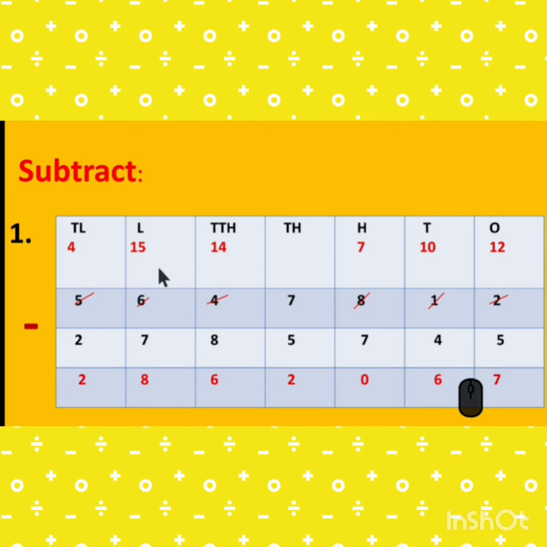Here 5 remains. Then 5 minus 7 is not possible. So this 5 gives the borrow. So it becomes 15. 15 minus 7 is 8. Then here 4 remains. 4 minus 2 is 2. So the answer is 28,62,067.